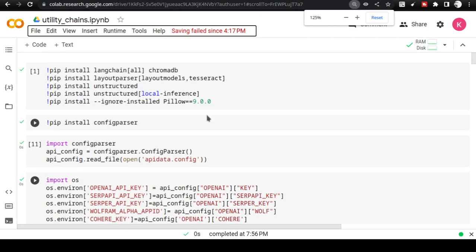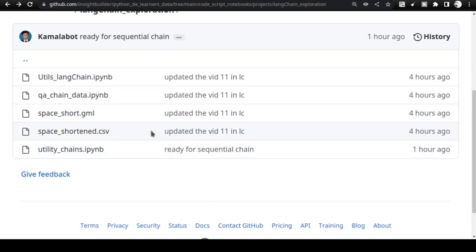Let me zoom in a bit so that you can see better. I hope this is fine. I think this zoom is fine.